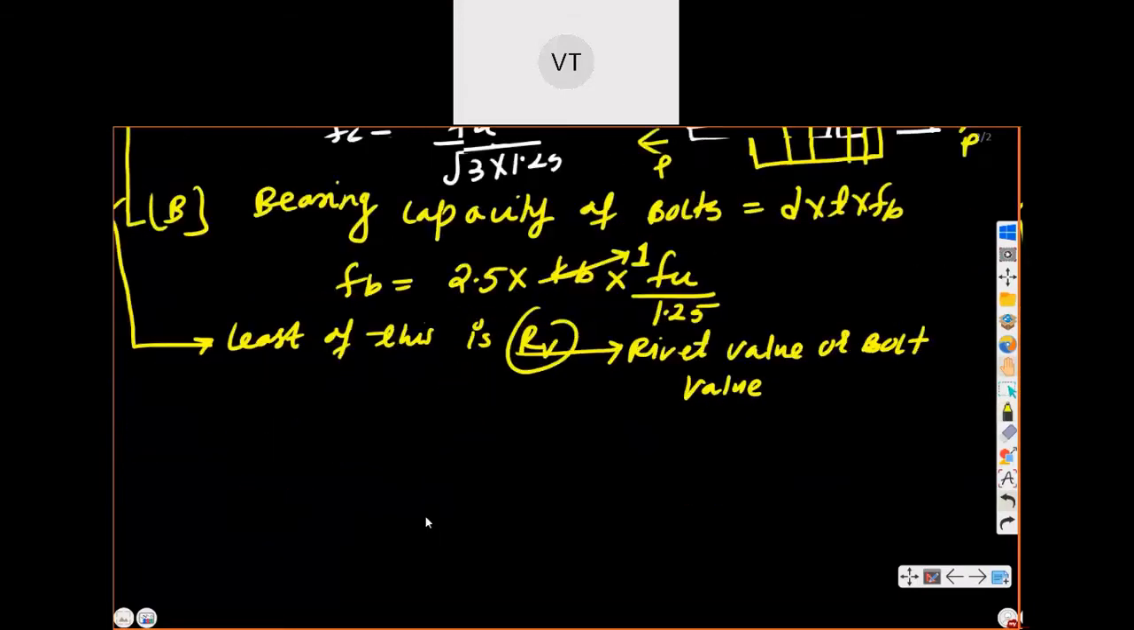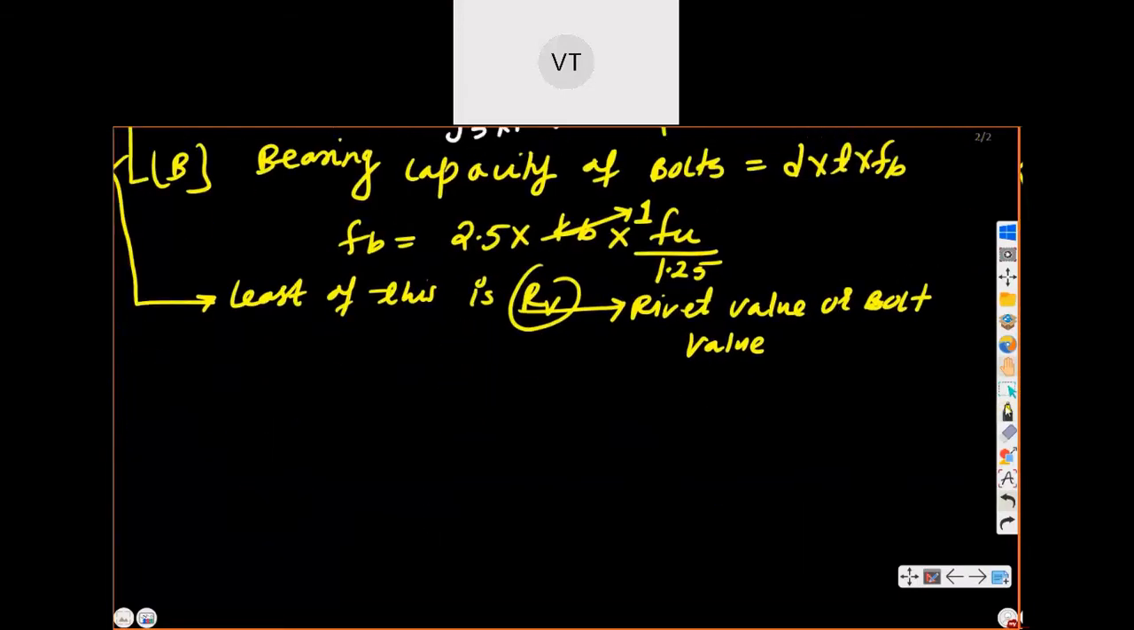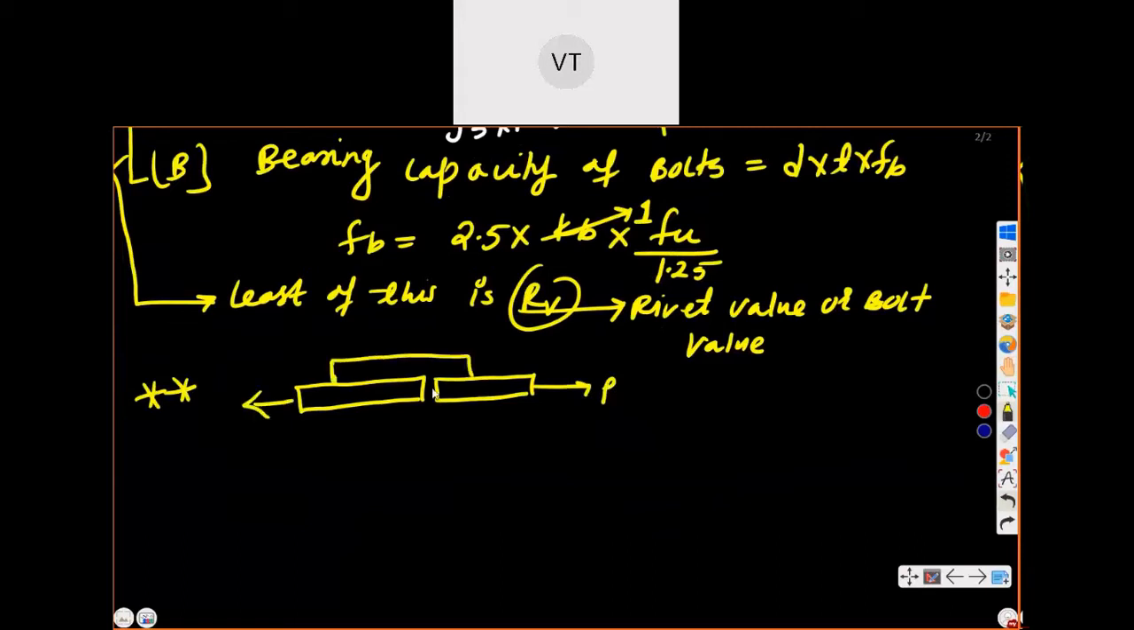So very, very important. Next point is the number of bolts required. Let us say two plates are there, one plate and another plate, and a load of some amount P is applied. You want to connect these plates with the help of cover plates. It may be single or double, like this. These are the plates connected.